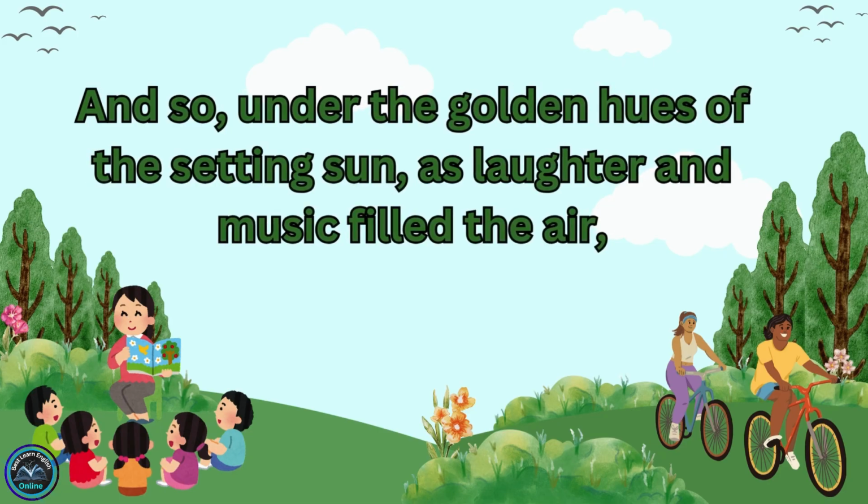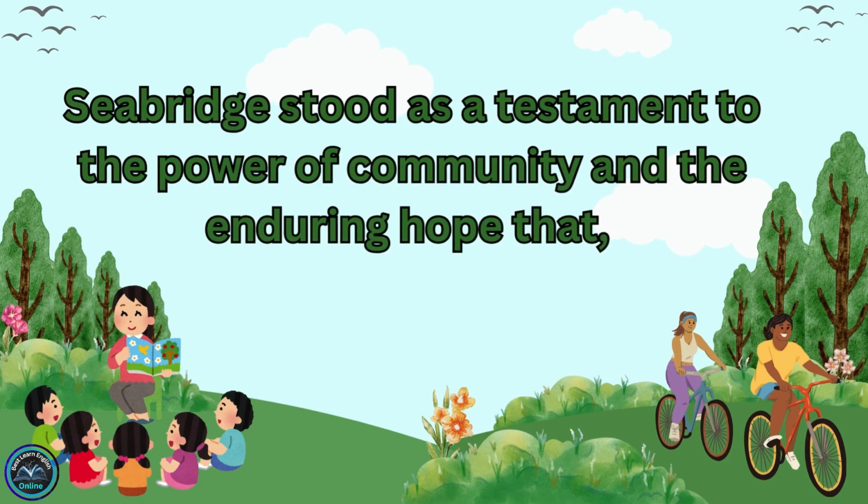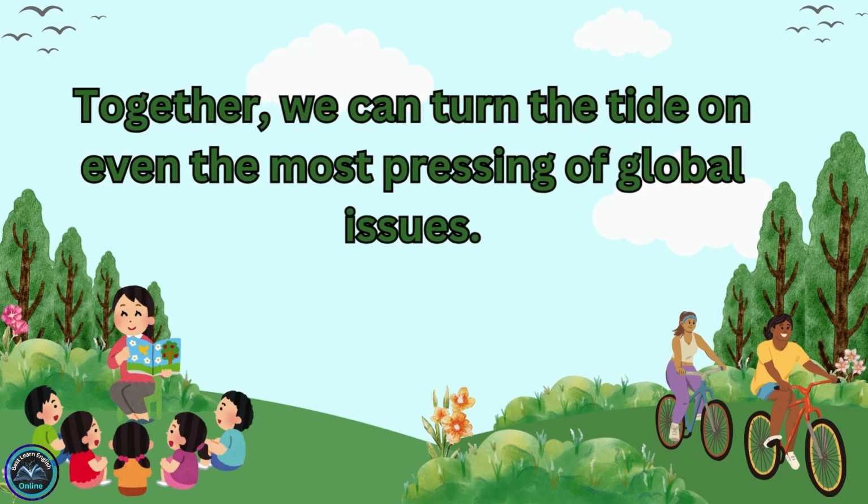And so, under the golden hues of the setting sun, as laughter and music filled the air, Seabridge stood as a testament to the power of community and the enduring hope that, together, we can turn the tide on even the most pressing of global issues.